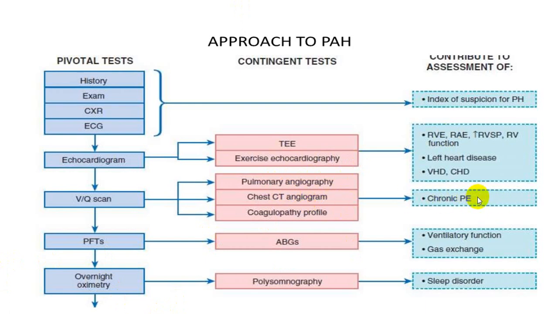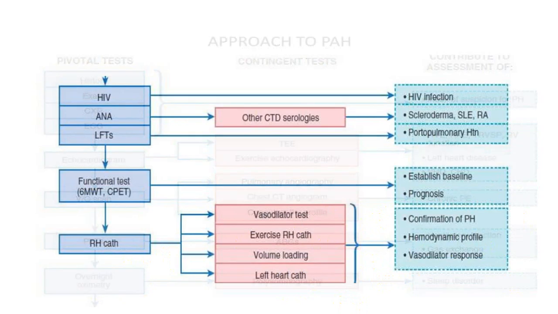pulmonary embolism. Pulmonary function test and ABG will be useful to rule out mainly group 3, which is cor pulmonale group. If you want to rule out obstructive sleep apnea, you can go for polysomnography, which we have already shown you on previous slides.